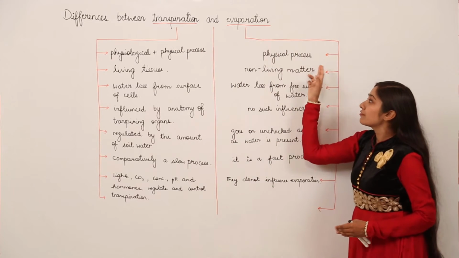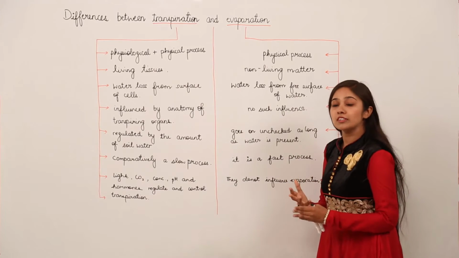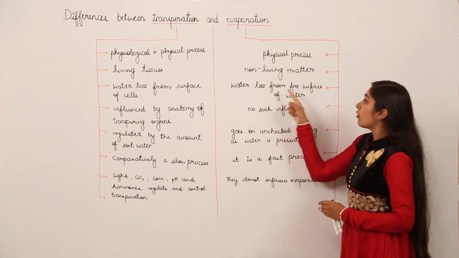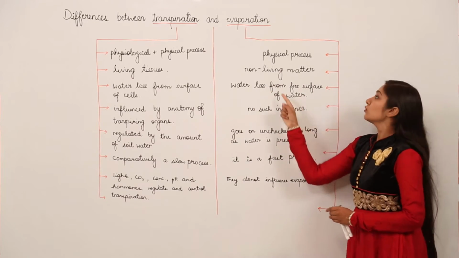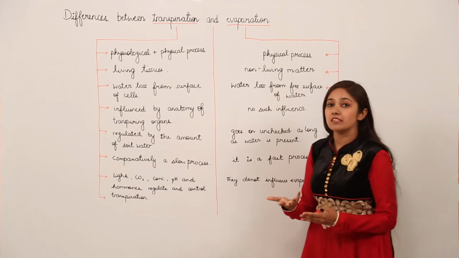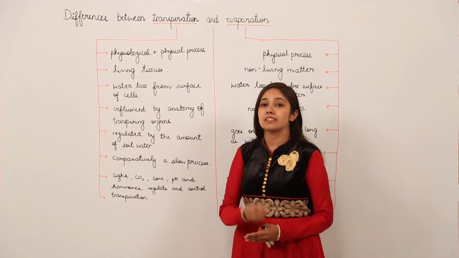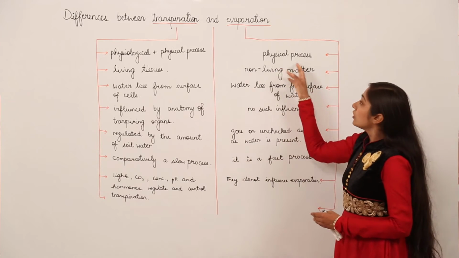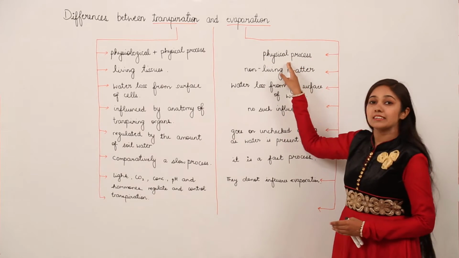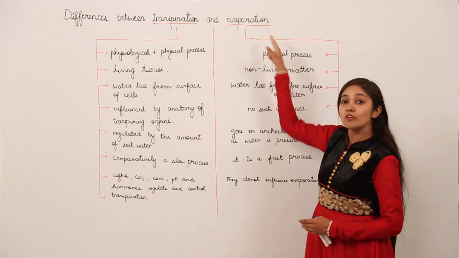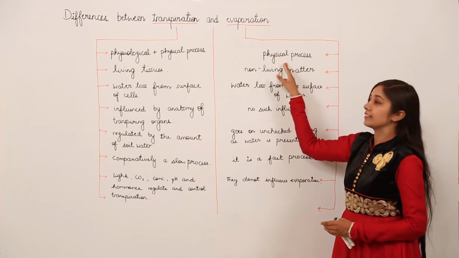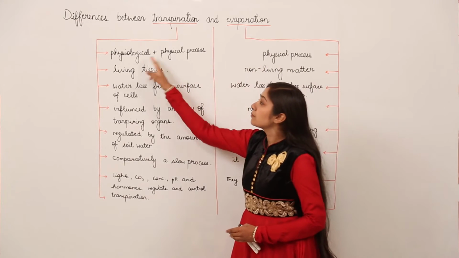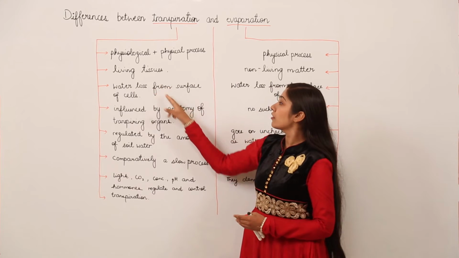Now evaporation is a physical process only because it involves only the loss of water from the free surface of water. So it is determined by physical factors such as light, such as temperature and all. So this is a physical process, as evaporation is dependent on physical factors. We'll discuss these factors.